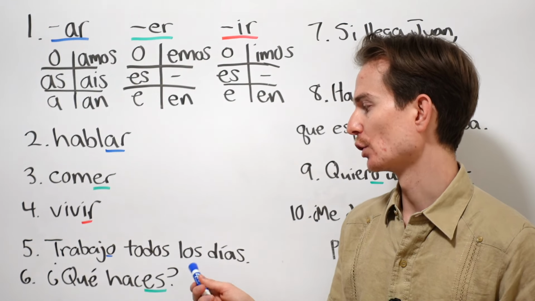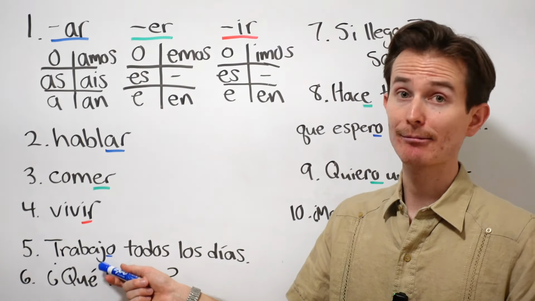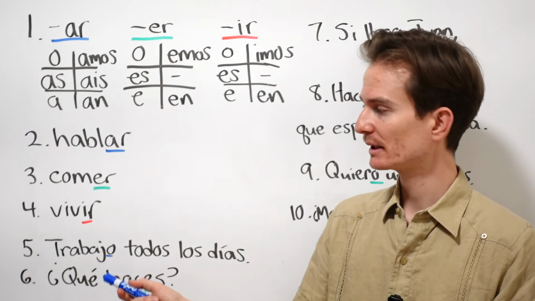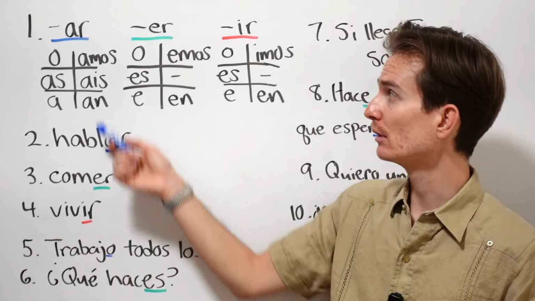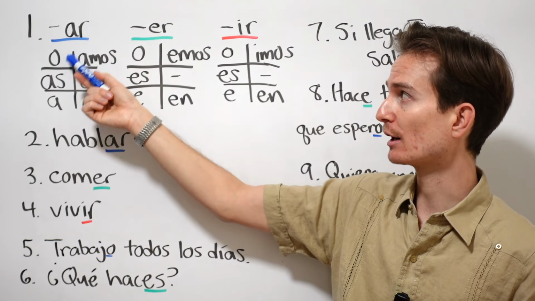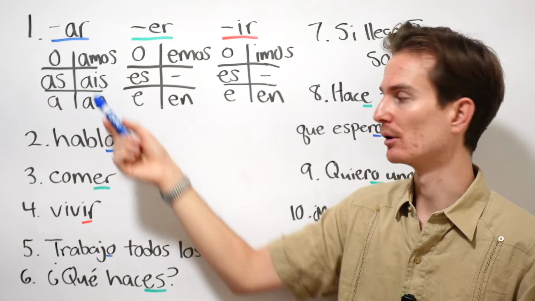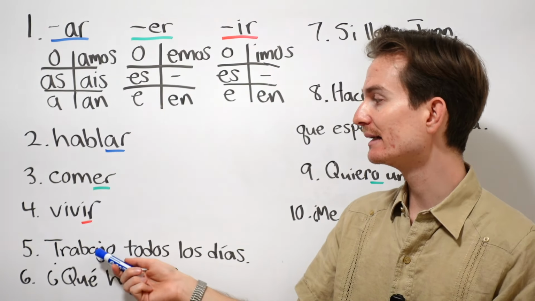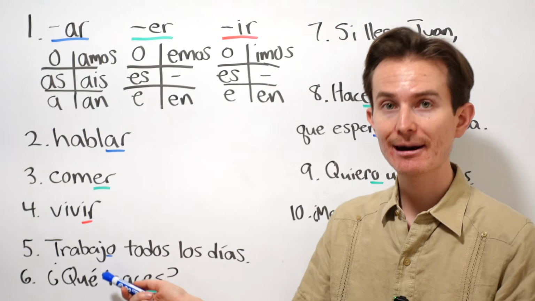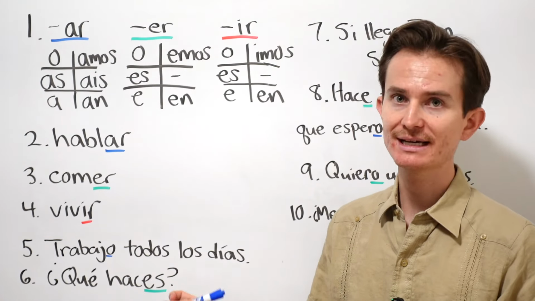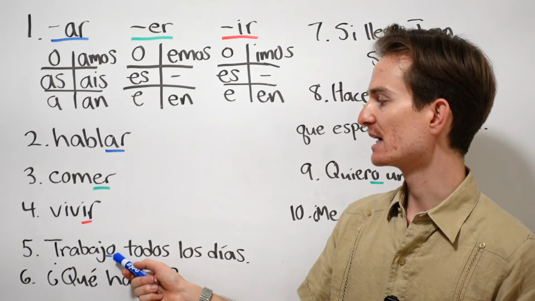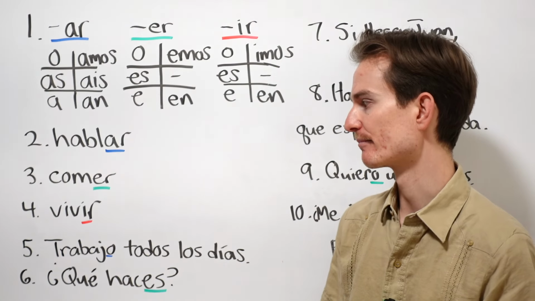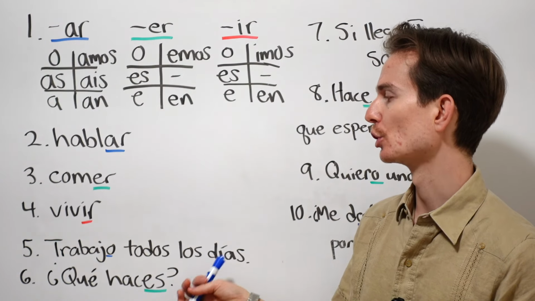Trabajo todos los días. So, trabajar means to work. It's an AR verb. So, according to our rule, I cut off the ending and I add the new one. So it's trabajo. I work. I work every day. Notice how I didn't need to put yo trabajo todos los días because it's implied because of how the verb is conjugated. Okay? Trabajo todos los días.